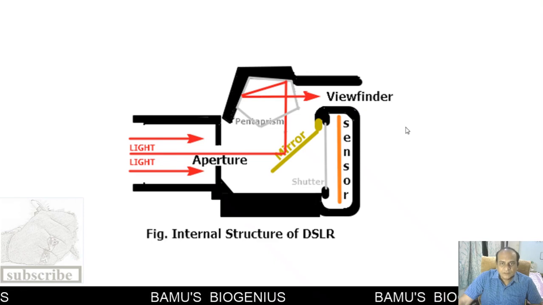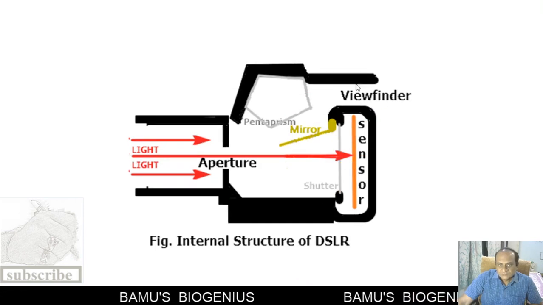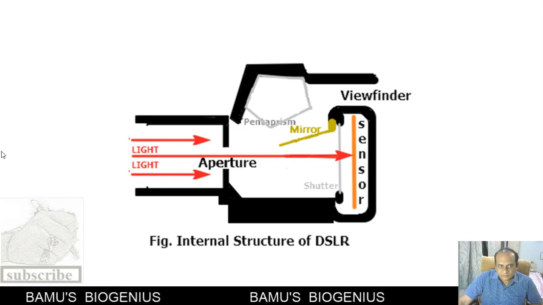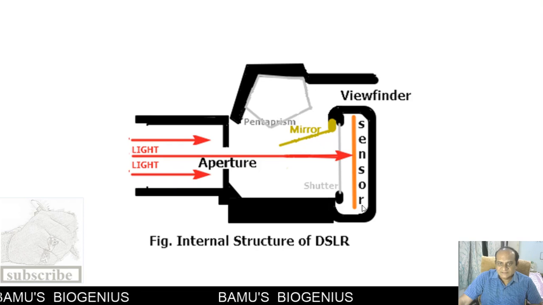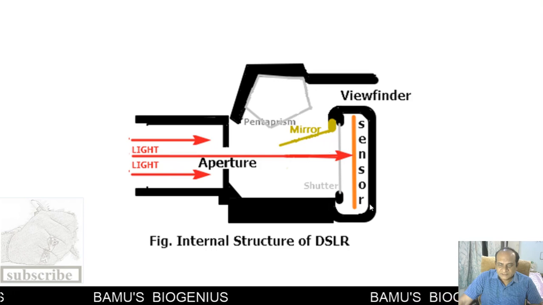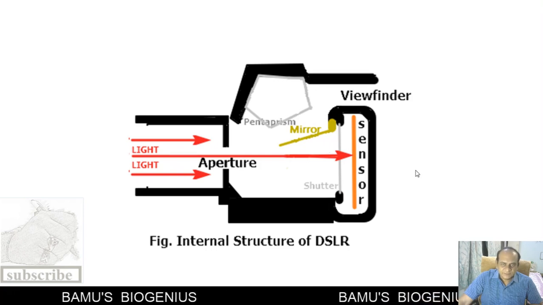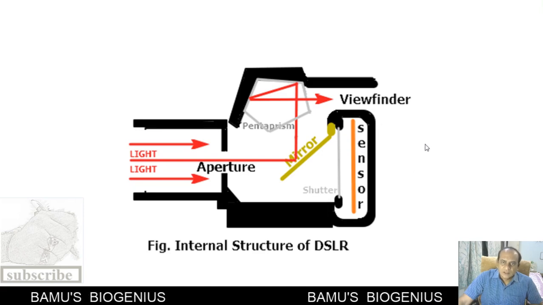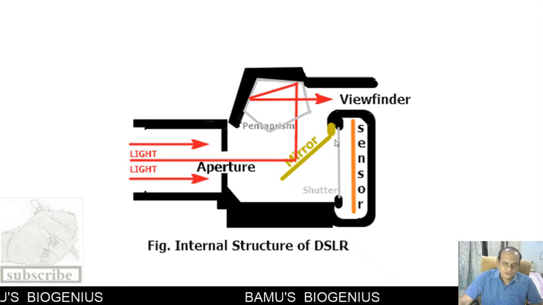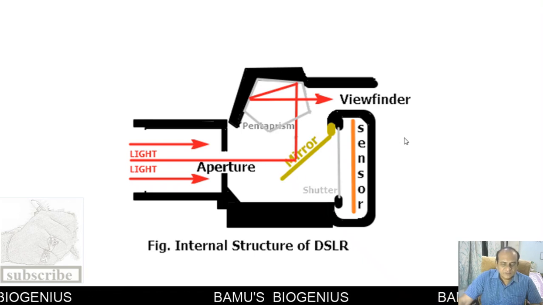Now when we take a photograph, this mirror is lifted upwards, and whatever light comes from the object is recorded on the sensor. At the same time, the shutter is open. When the shutter opens, light enters on the sensor, and that image is recorded. Again, the shutter is closed and the mirror comes to its original position. So this is how the photograph is taken.